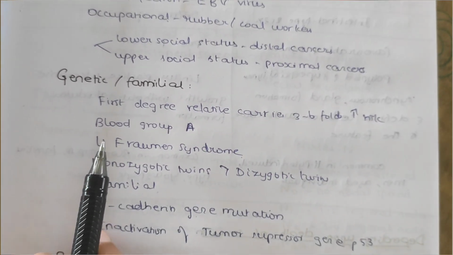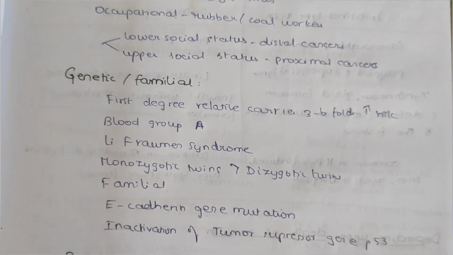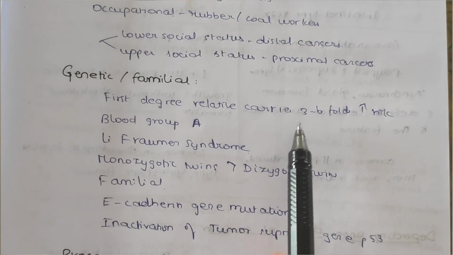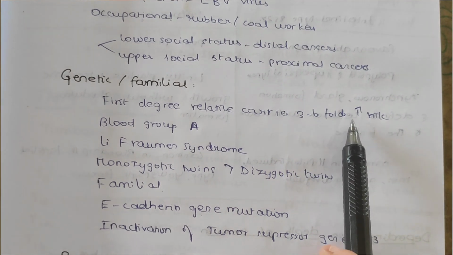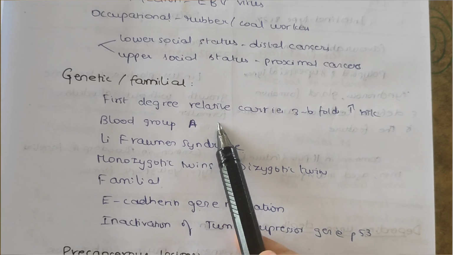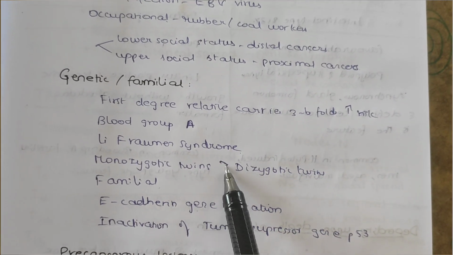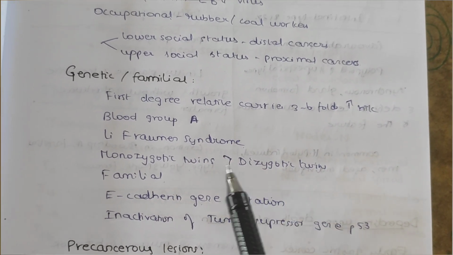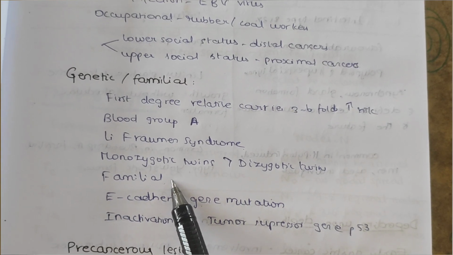So next is the genetic or familial factors. First of all, first degree relatives carry increased risk, that is 3 to 6 fold increased risk for gastric cancer, and people with blood group A have increased risk. Monozygotic twins have increased risk compared to dizygotic twins, and a familial factor also plays a role here.